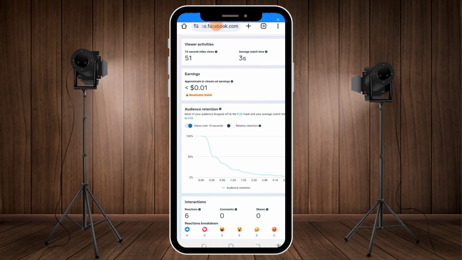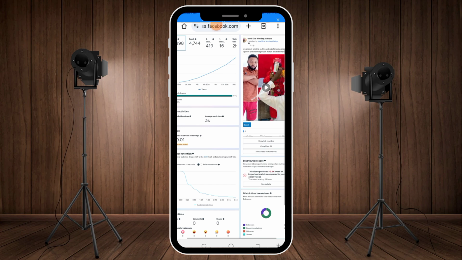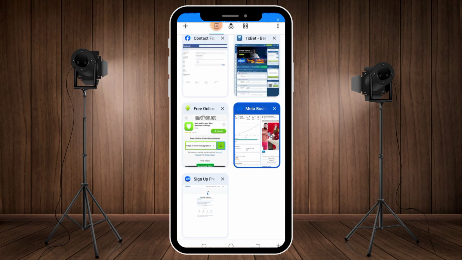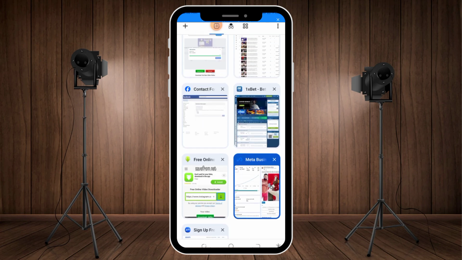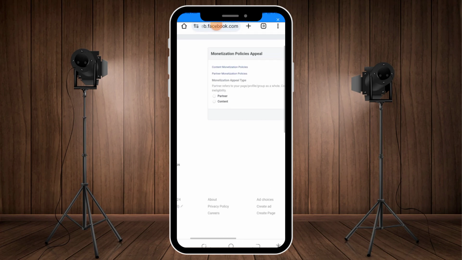Now you take a look, it's a monetization limit. On this video, what are we going to do? I'm going to show you something here, but let me go back and explain this to you. Here we have our monetization policy. On this monetization policy, we have the content monetization policy and the partner monetization policy.